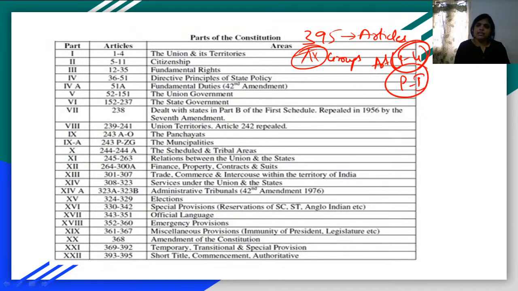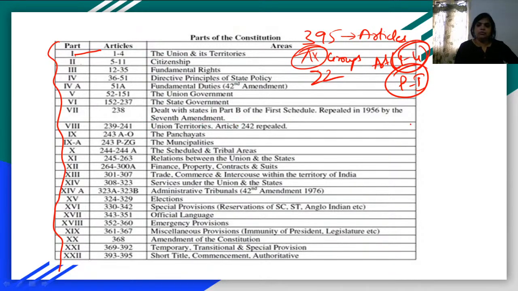That group is nothing but a part. So parts are nothing but groups of articles. Part 1 is Articles 1 to 4, a combination of 4 articles. Articles 5 to 11, 6 articles, are the combination of Part 2. So the articles are divided into groups, and those groups are called parts, and we have 22 such parts.